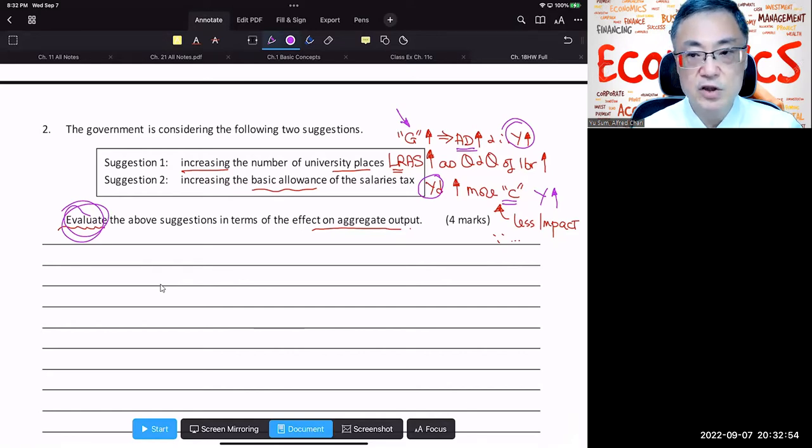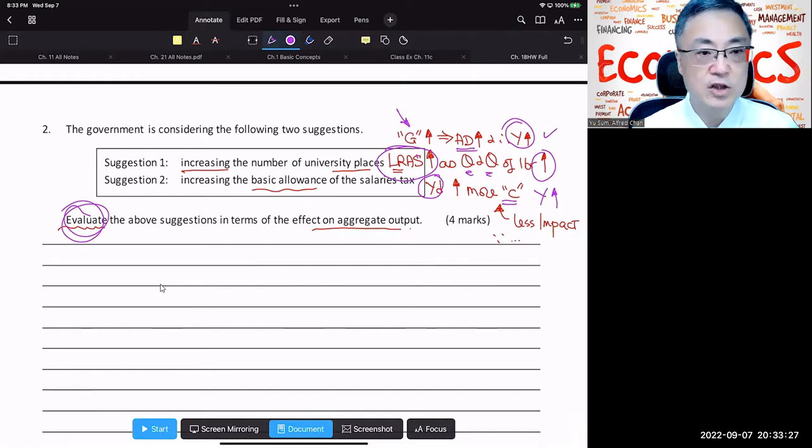Now, the first suggestion, we have talked about this, your AD will increase, but one more thing that we need to pay attention to is that when you increase university places, the quantity and quality of labor is going to increase. And therefore, the LRAS, the full employment output level, will increase in the long run. However, this is not going to happen with suggestion number 2.